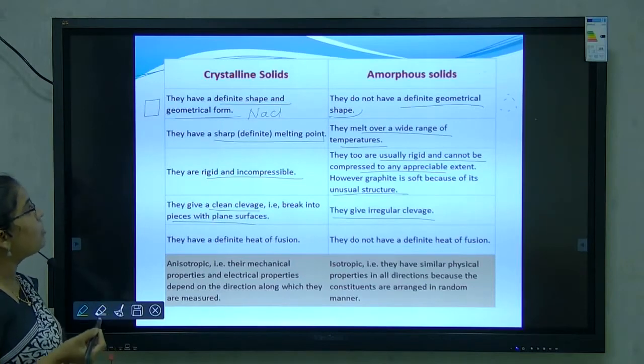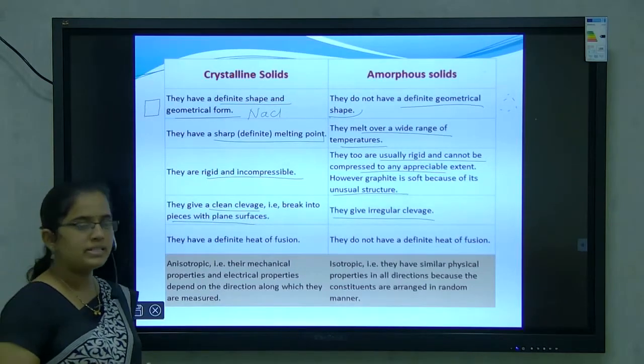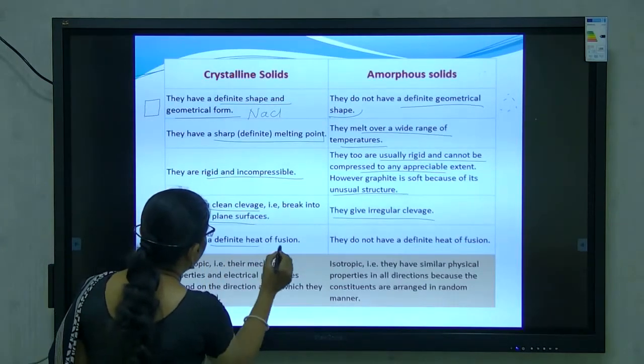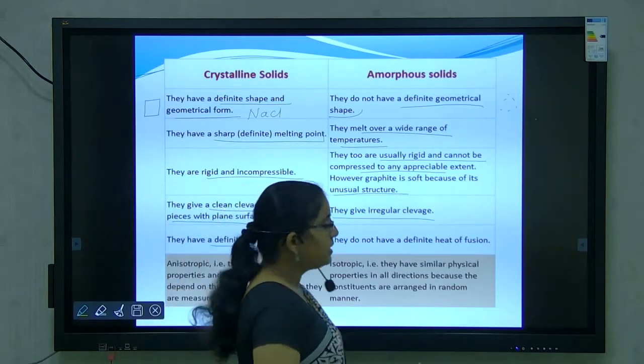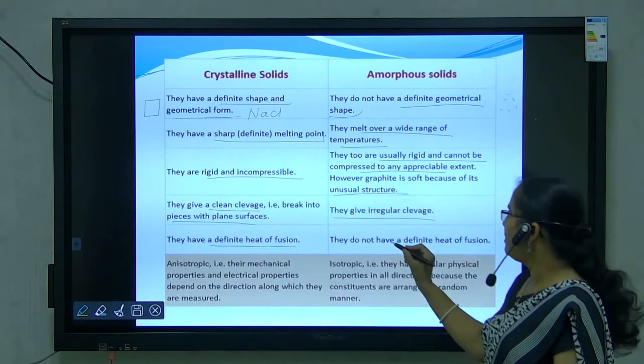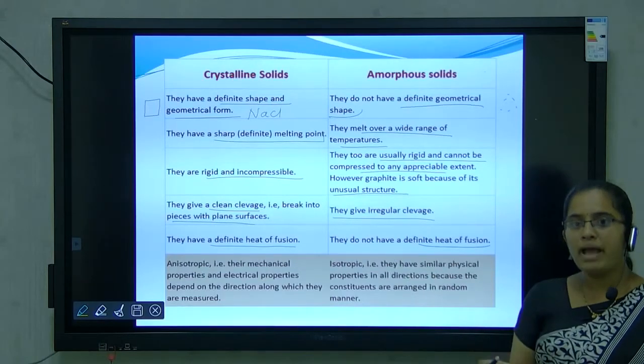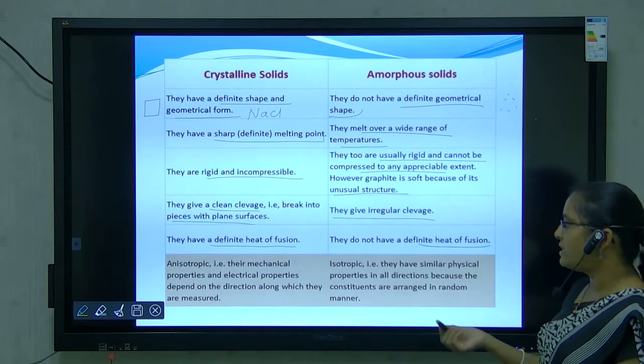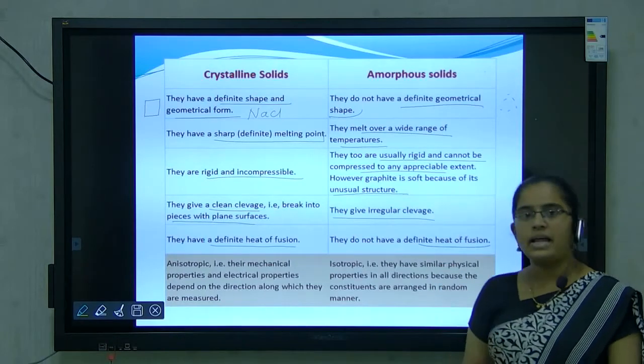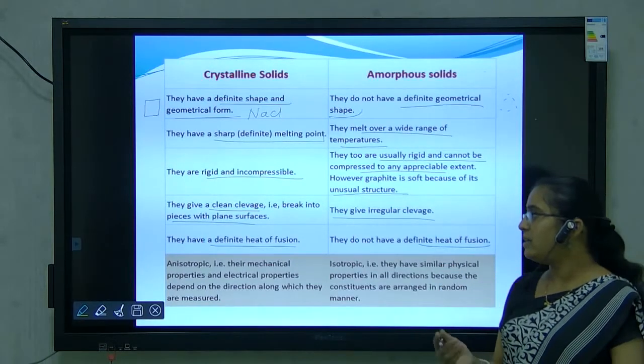Next point is the heat of fusion. Crystalline solids have a definite heat of fusion, but amorphous solids do not have a definite heat of fusion. Next is anisotropic and isotropic. Crystalline solids are anisotropic in nature.